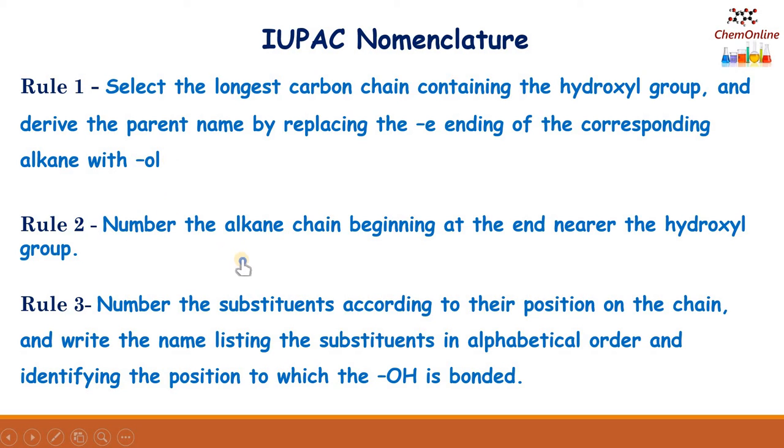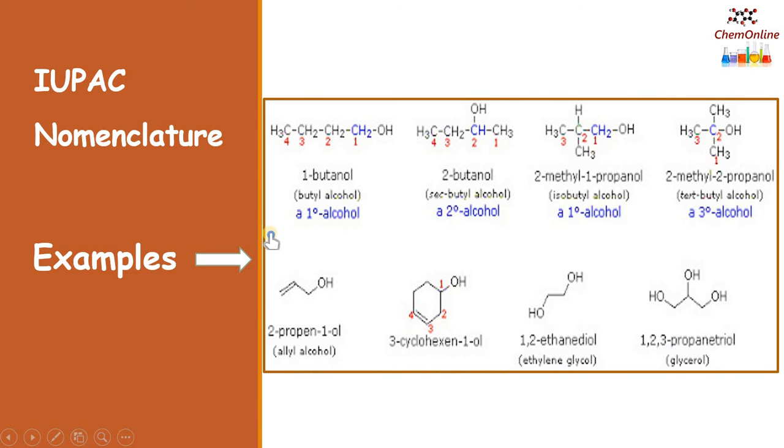The second rule is we have to number the alkane chain. And how to number? The numbering should begin from the end nearer the hydroxyl group. And the third rule is we have to also number the substituents according to their position on the carbon chain. And while writing the name, we have to list the substituents in alphabetical order and identify the position to which the hydroxyl group is bonded. So let's see some examples.